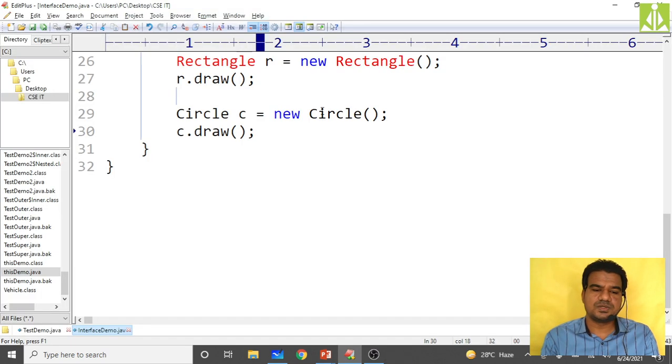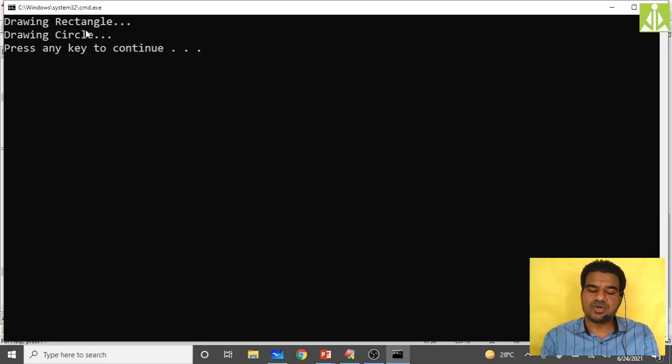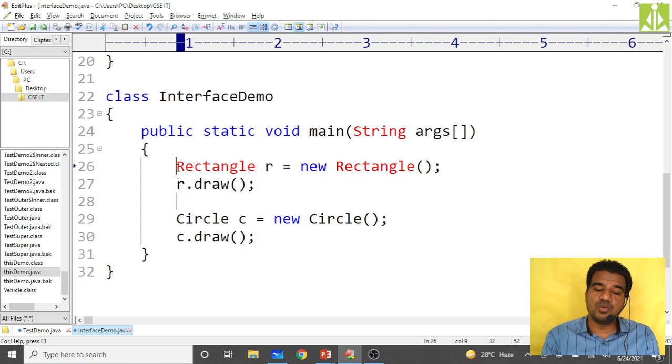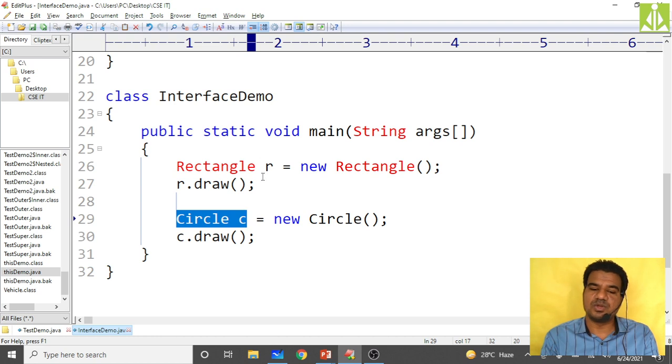Okay, no issues. Then run it. I will get both the messages. Okay, drawing rectangle, drawing circle. But here what I am doing, I am creating two objects. One is the R object reference and the other one is the C object reference. So this is something memory wastage. When you use multiple variables, multiple references, this is something memory wastage.